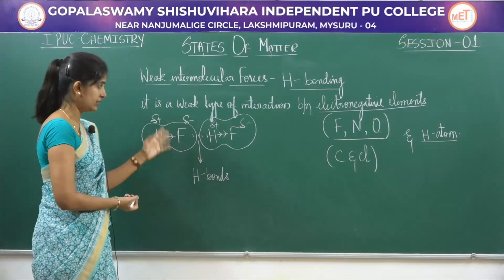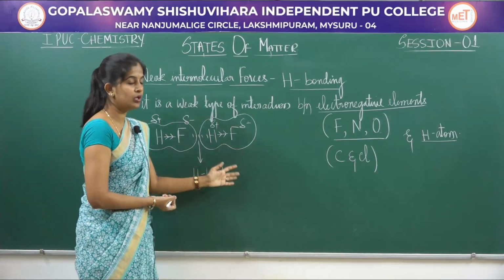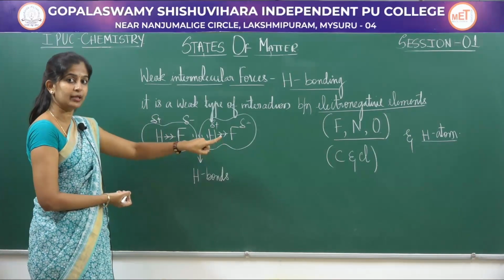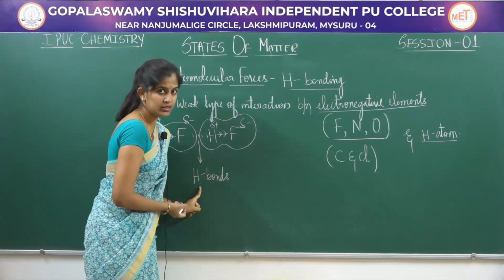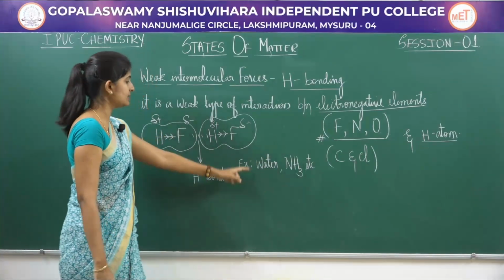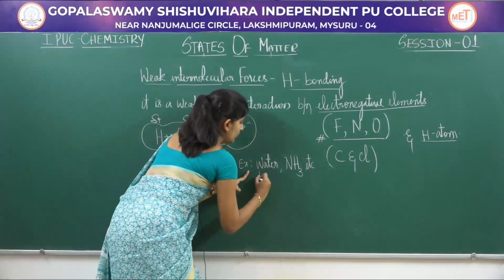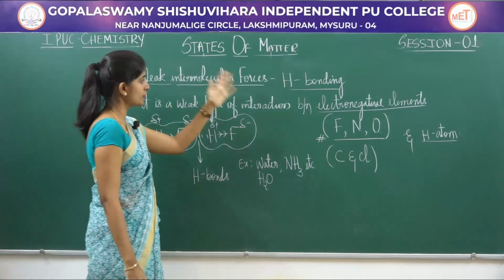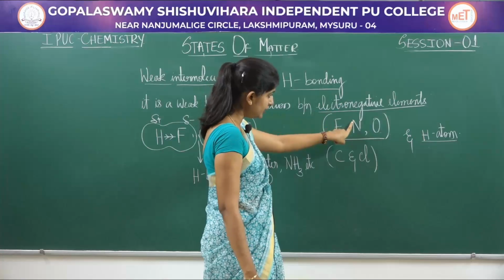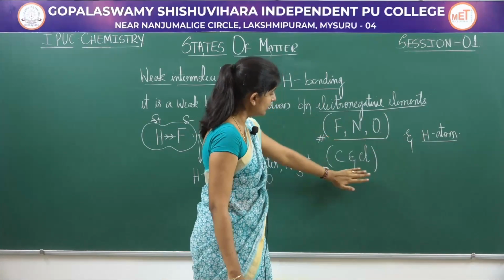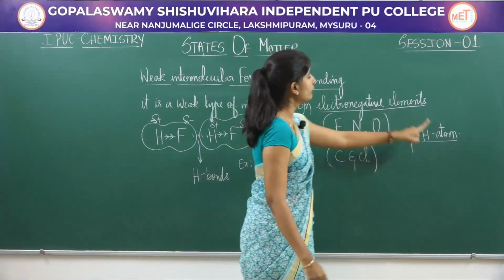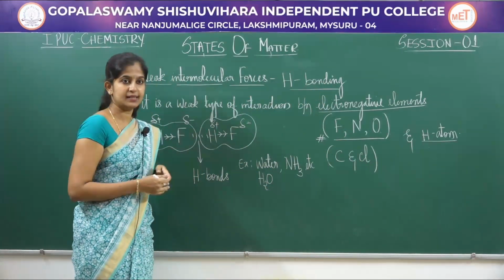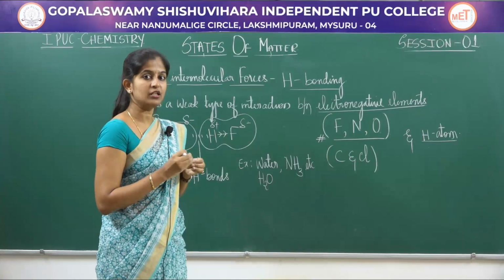Here you may have another doubt: isn't it a dipole too? Yes, a dipole exists. This is also a dipole. So HF has two types of interactions: one is the weak van der Waals force, that is dipole-dipole, and the other is hydrogen bonds. Hydrogen bonds also exist in water, H2O, and ammonia molecules. So this is about hydrogen bonding. It's a force of attraction existing between electronegative elements like fluorine, nitrogen and oxygen. In exceptional cases, carbon and chlorine with hydrogen atom also show hydrogen bonding. The types of hydrogen bonding we will study in the chemical bonding chapter.